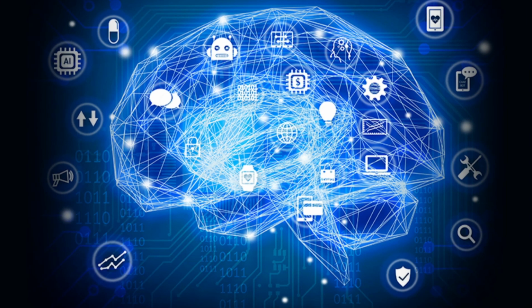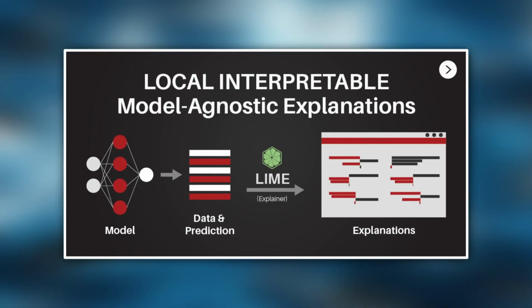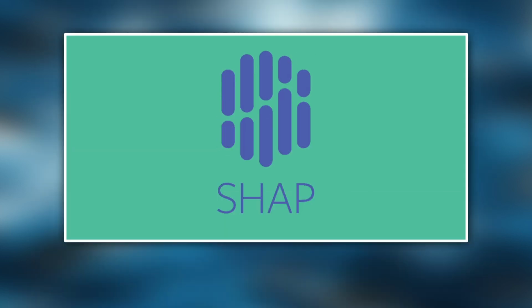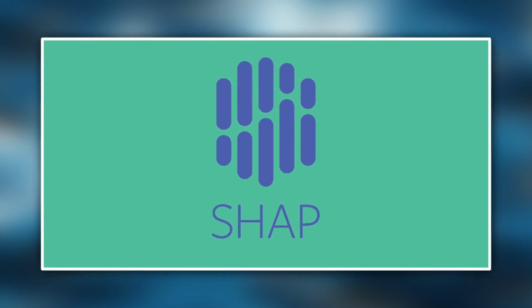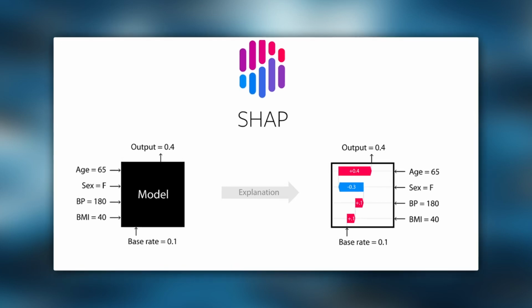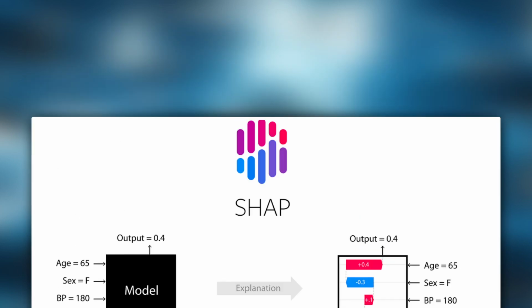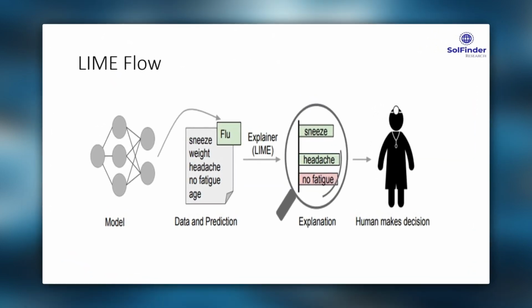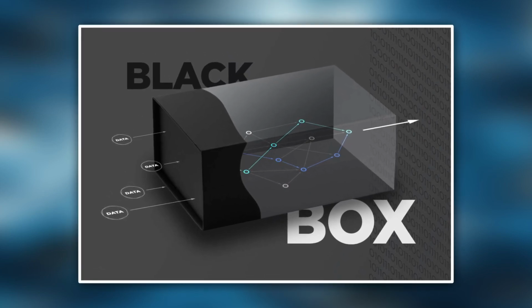AI systems should be built to be transparent and explainable. In addition to being accessible, techniques like local interpretable model agnostic explanations (LIME) or Shapley additive explanations (SHAP) can be used to explain the output of any machine learning model to do this. SHAP is a unified framework for providing global and local feature importance values for black box machine learning models, whereas LIME is an approach for creating locally interpretable and faithful explanations for individual predictions of black box machine learning models.